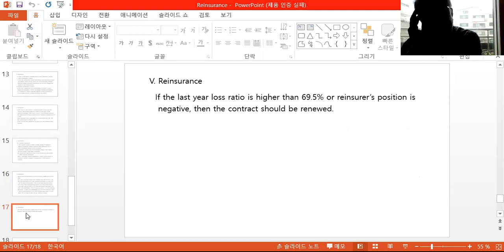If the last year loss ratio is higher than 69.5% or the reinsurance position is negative, then the contract should be renewed to cover these negative positions. So this is kind of an example of financial reinsurance.